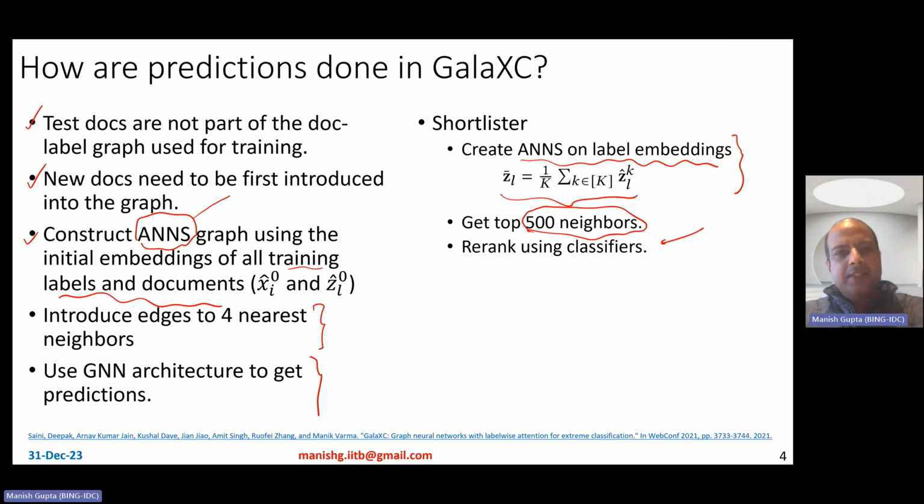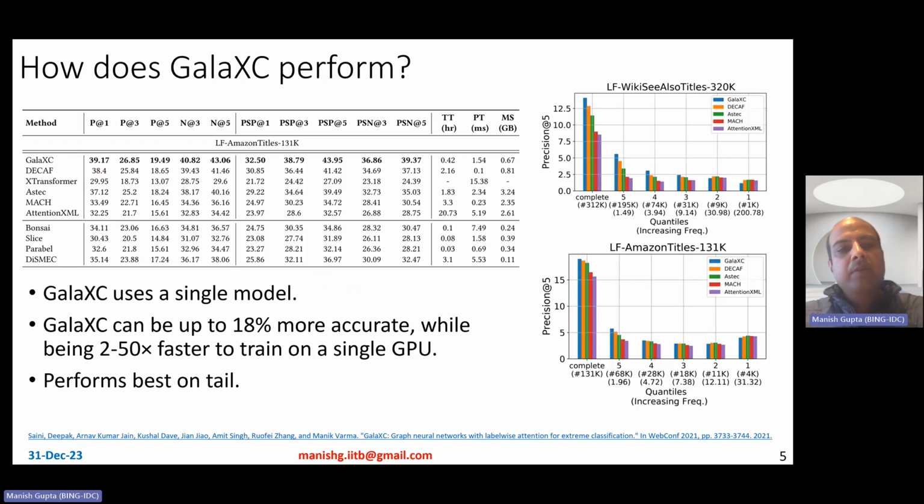Okay. So no clusters and no updates to embeddings at all. So super simple architecture. Okay. So how does GalaXC perform? Well, they do experiments over several data sets. I've just shown one of the data sets across several metrics. So, precision at 1, NDCG at 3, 5, PSP at 1, 2, 3, 4, 5, and so on. They also compute PSN, PSNDCG, right? And they also report other kinds of things like memory utilization, training time, prediction time and so on.